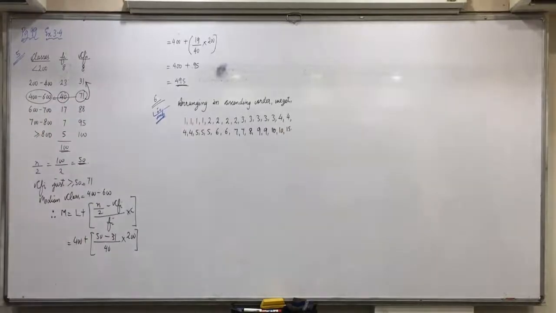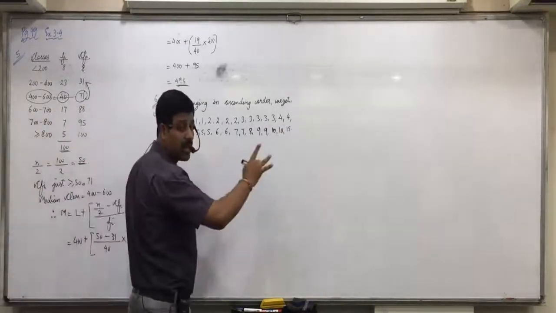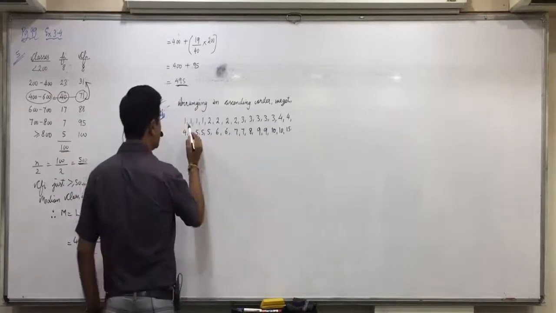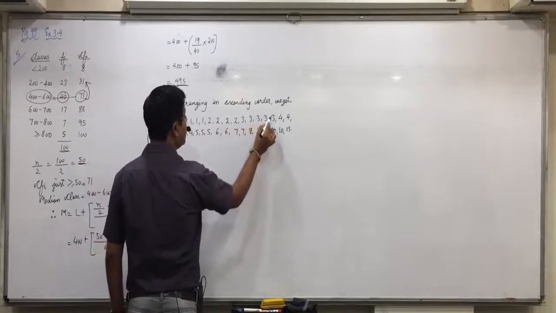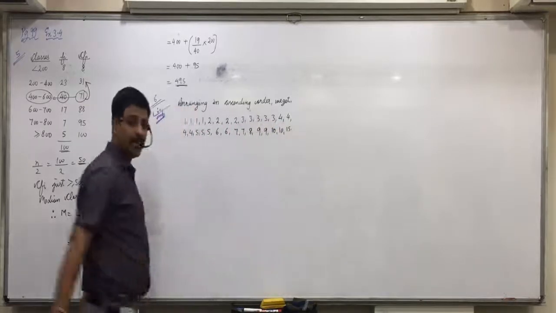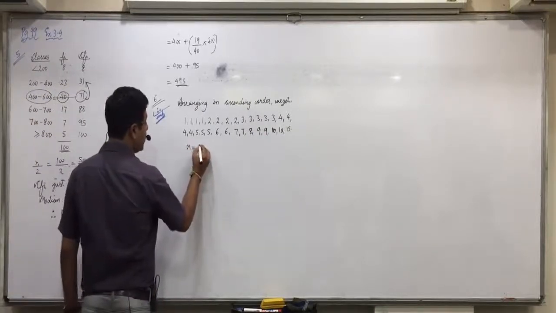Understood this, everyone? See, at the top it's given 30 patients. So cross check so that you find out you have not missed out anything. See 1, 2, 3, 4, 5, 6, 7, 8, 9, 10, 11, 12, 13, 14, 15. Is everyone clear with this? And n is equal to 30.